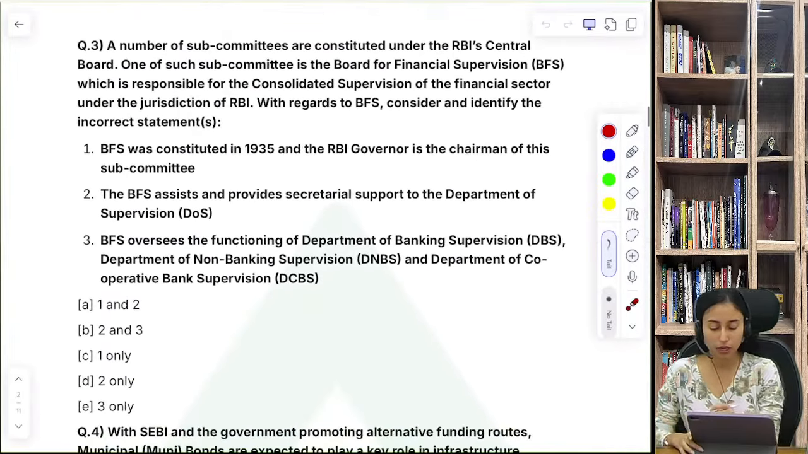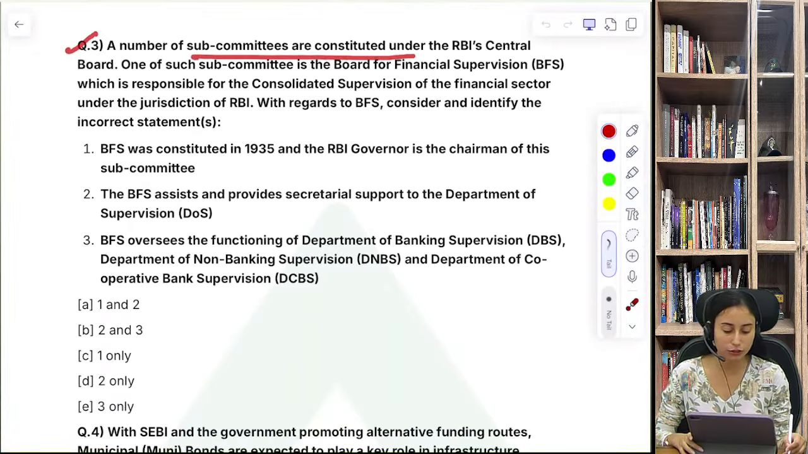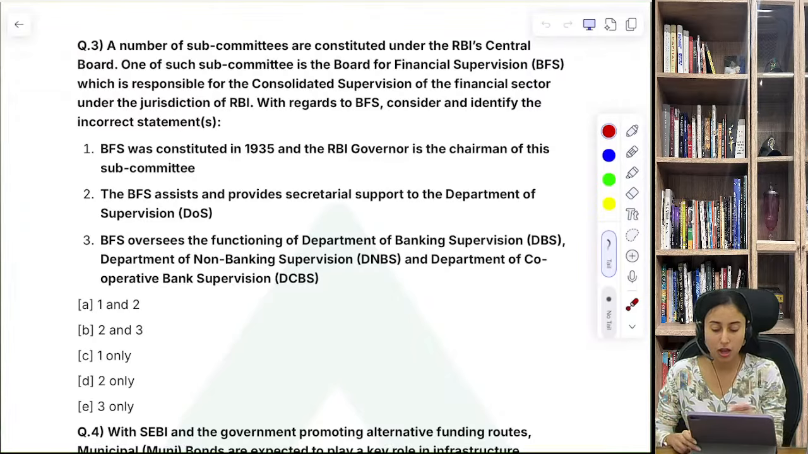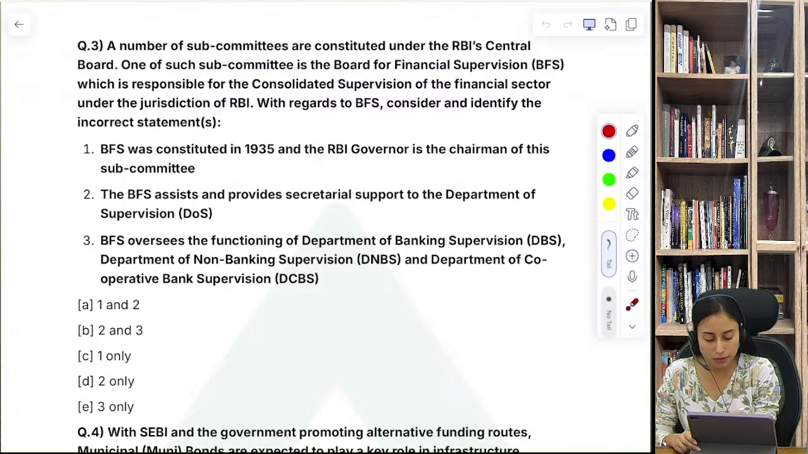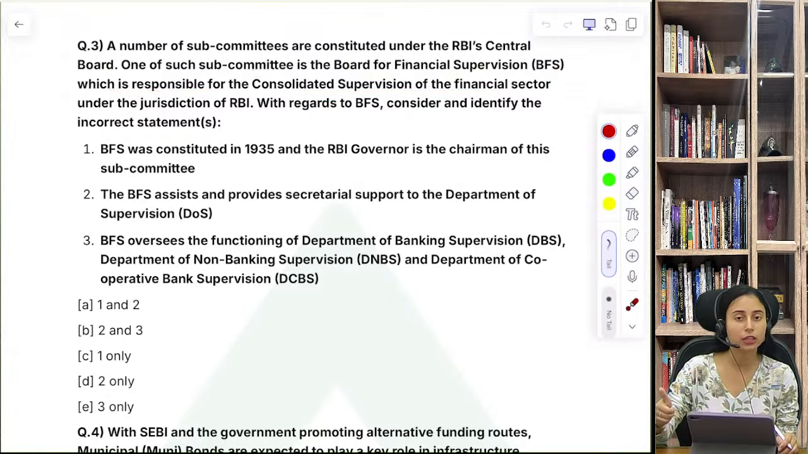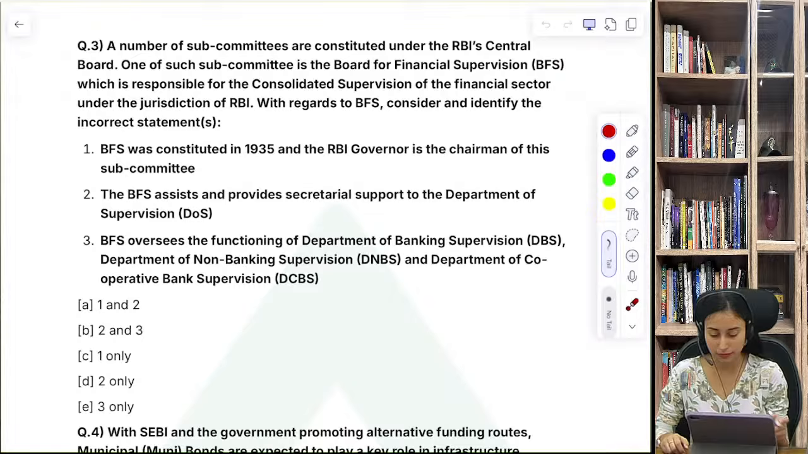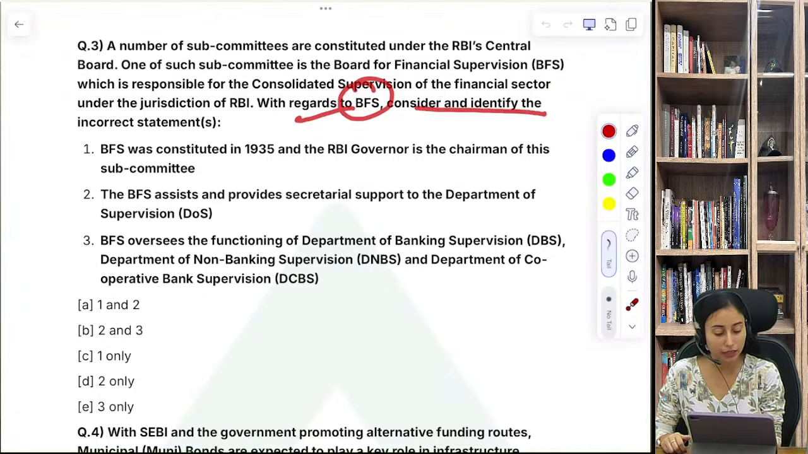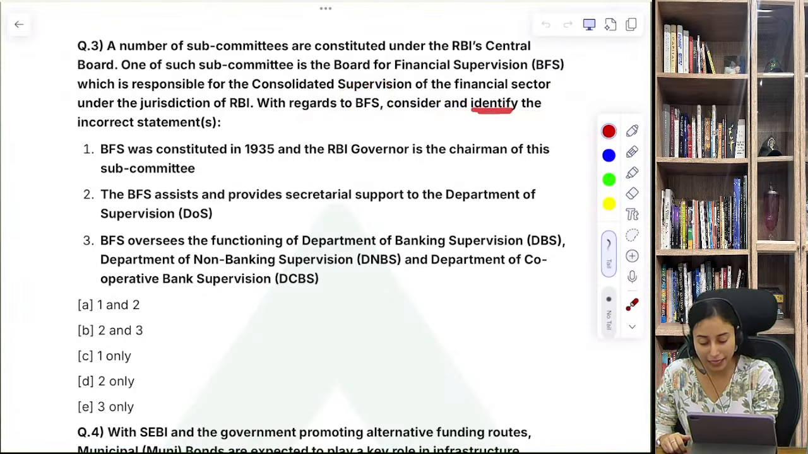Question number 3. A number of subcommittees are constituted under the RBI Central Board. One such subcommittee is the Board for Financial Supervision, which is responsible for consolidated supervision of the financial sector. This includes the Indian banking system, the non-banking system, and the cooperative banking system. Then, which is under the jurisdiction of the RBI with regards to BFS, consider and identify the incorrect statement.